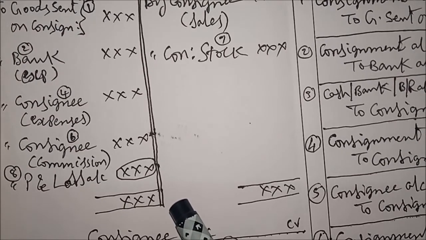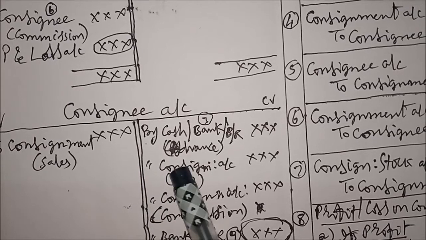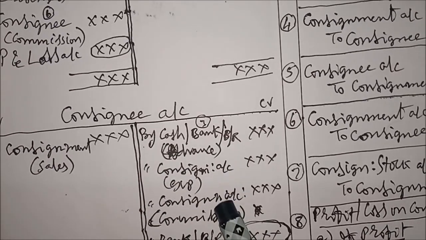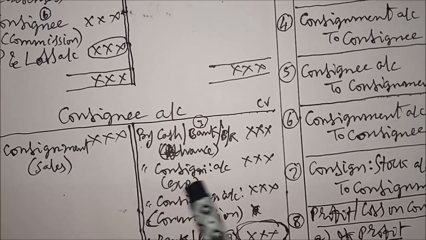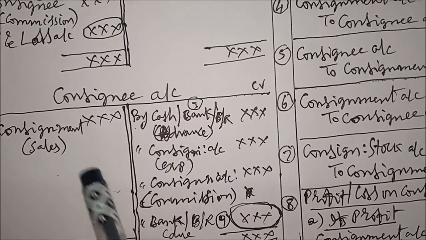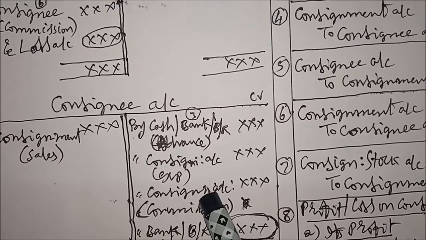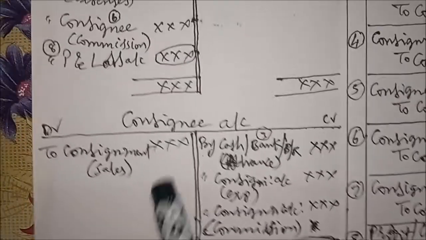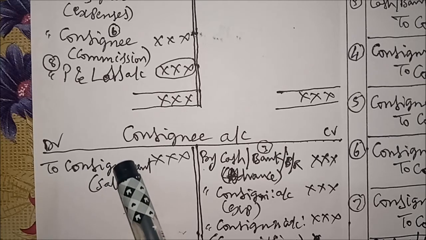You remember, some items are not taken in consignee account. These are consignee expenses, consignee commission, sales. For these items we have already passed the entries by observing these in consignment account. Now you don't write entries for these items because we have already written. If you want to verify, you can verify. For example, this item is sales, debit item.